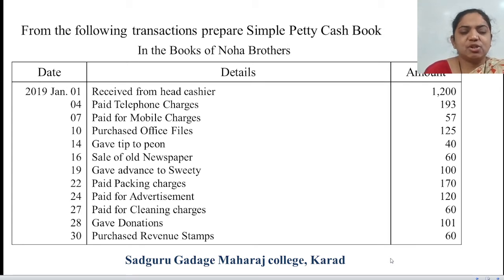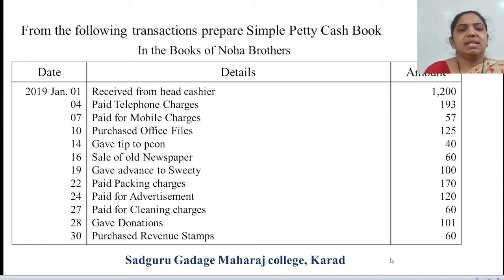Date 22, paid packing charges 170. Date 24, paid for advertisement 120. Date 27, paid for cleaning charges 60. Date 28, gave donations 101. And date 30, purchased revenue stamp 60 rupees.